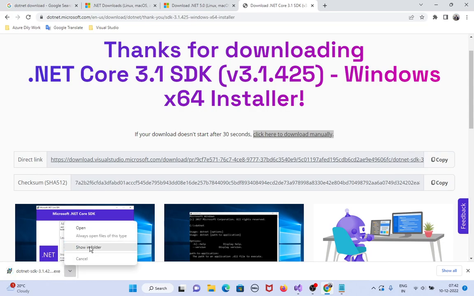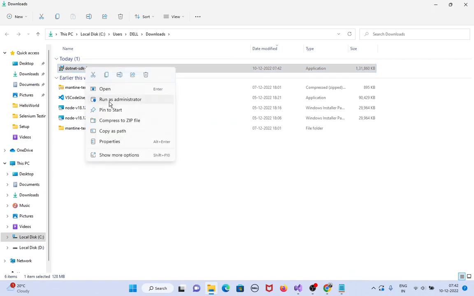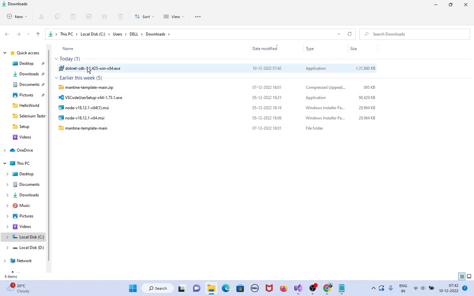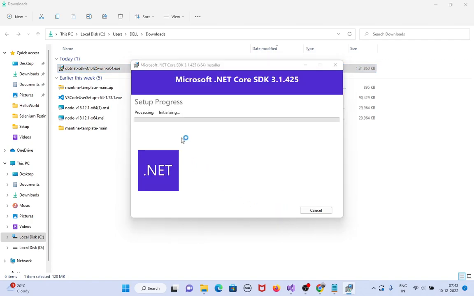So the download successfully completed. Double click on it or right click on it, run as administrator. Both are same. I double click on the software. Click on install. Click on yes.